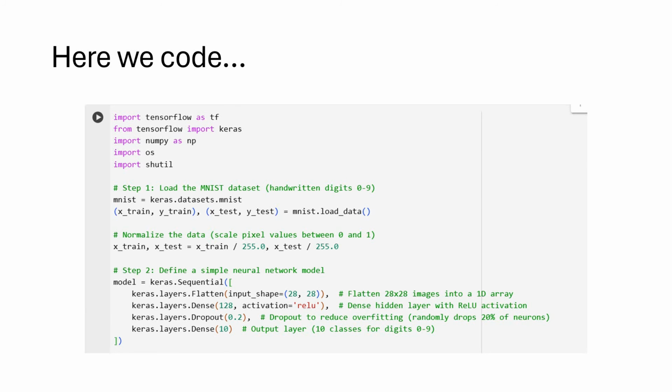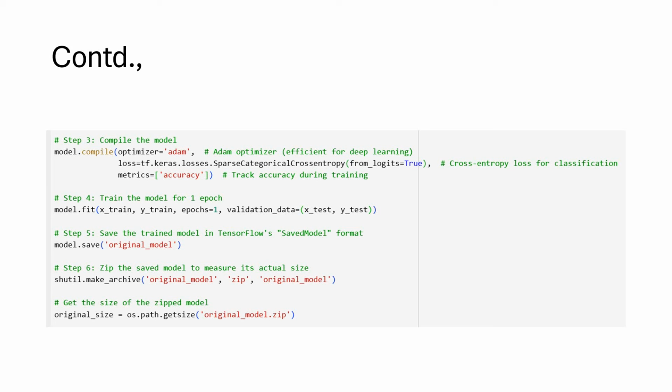Alright, so what next? We have to compile the model. Now, we will go ahead with the Adam optimizer, normally preferred and very efficient for deep learning, we all know. Then we are going ahead with the training with one epoch. Then save the trained model in TensorFlow's SavedModel format. And we will zip the saved model to measure its actual size. Followed by that, you will get the size of the zipped model. This is all that is done in this simple piece of code. I have given proper commenting so as to make you understand things in a much better way.